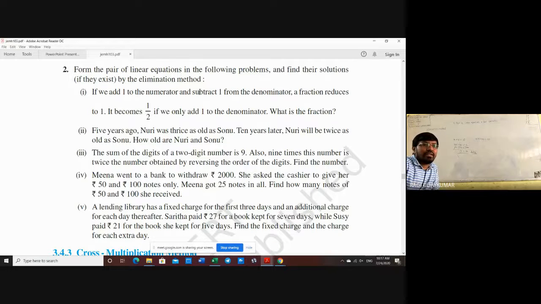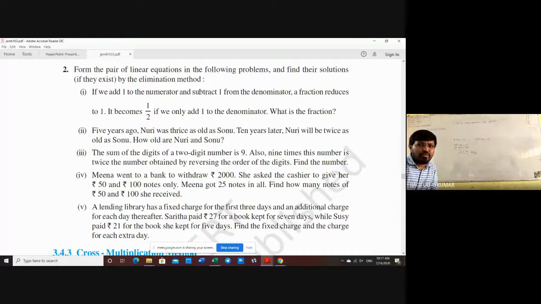If we add 1 to the numerator and subtract 1 from the denominator, the fraction reduces to 1. See, reduces to 1, and reduces by 1 are completely different. Reduces to 1 is nothing but it has become 1. It becomes 1 by 2 if we only add 1 to the denominator. So what is that fraction is the question.